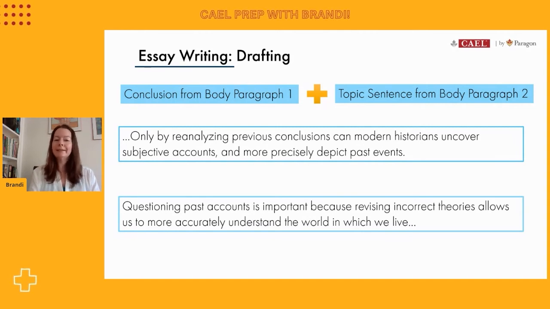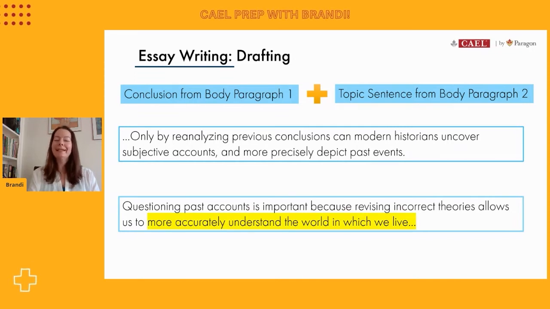So again, I'll read these out and we'll double check that they do connect together smoothly. And we'll also have a look for repeating vocabulary. So we have here, only by reanalyzing previous conclusions can modern historians uncover subjective accounts and more precisely depict past events. Questioning past accounts is important because revising incorrect theories allows us to more accurately understand the world in which we live.